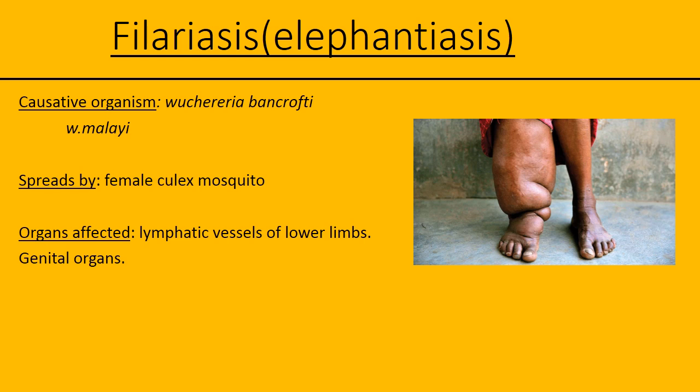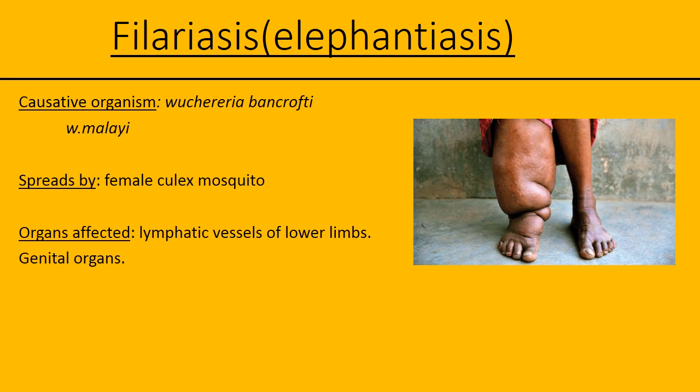For injecting the pathogen, it needs the help of a mosquito. So here the mosquito acts as a vector to inject the pathogen into our system. What is the name of that mosquito? Female Culex mosquito. So who is acting as a vector here? Female Culex mosquito is acting as a vector.